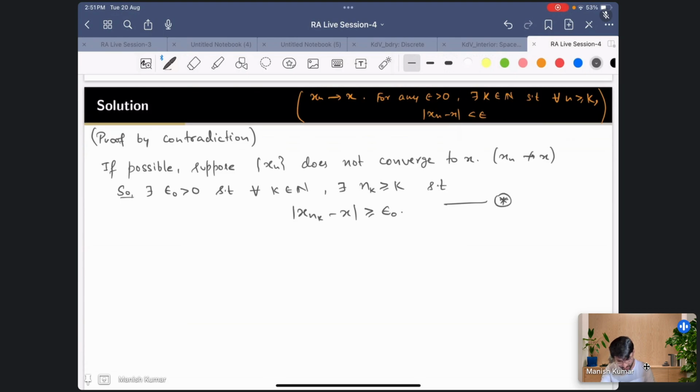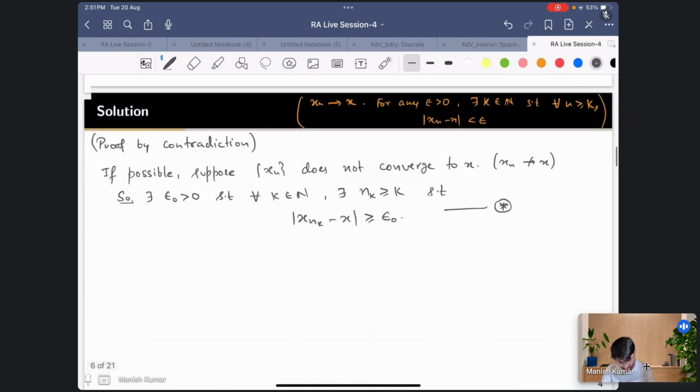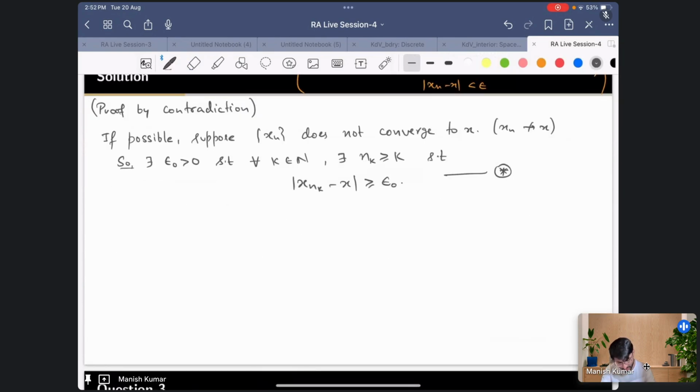Now what we have to do from here, I'll try to construct a subsequence because I have to use this line, that every subsequence is a convergent subsequence, and this will give a contradiction. So suppose for k equal to 1, this is saying that for all k there will exist nk.